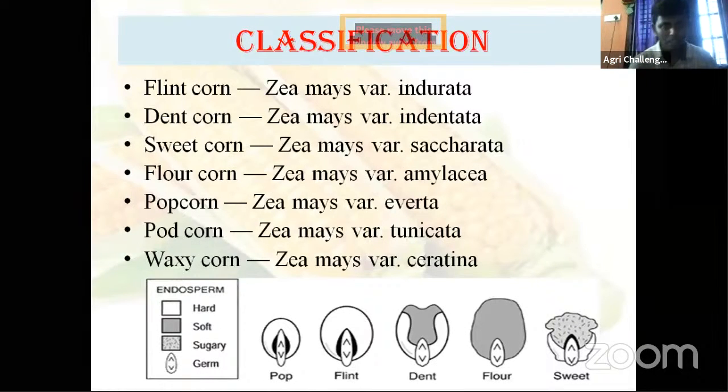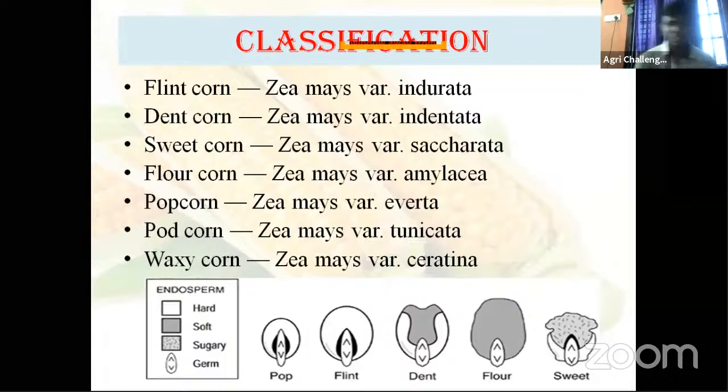Then we have to remember the scientific names. Most of the time they ask the scientific name of flour corn or flint corn, or which is mostly cultivated in India, in America, or in the world.